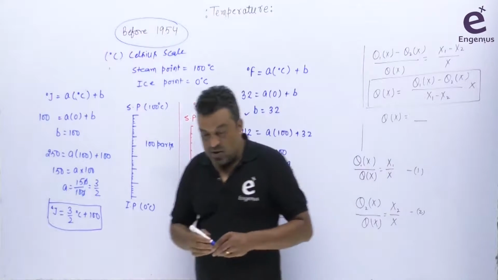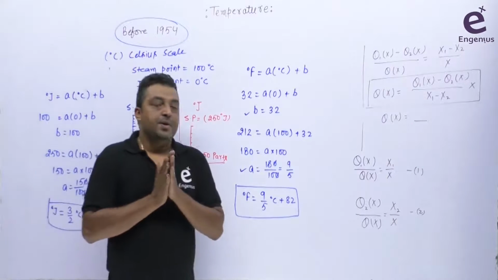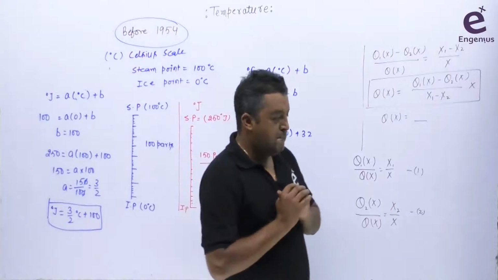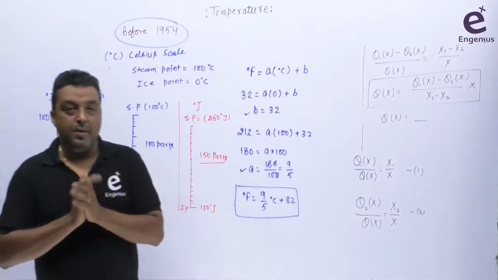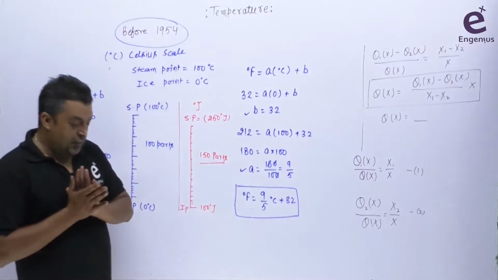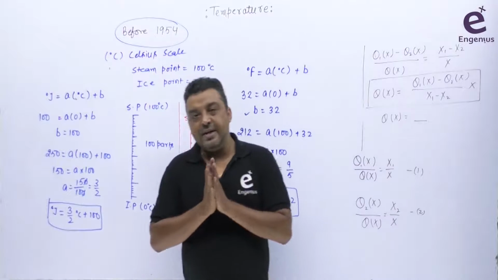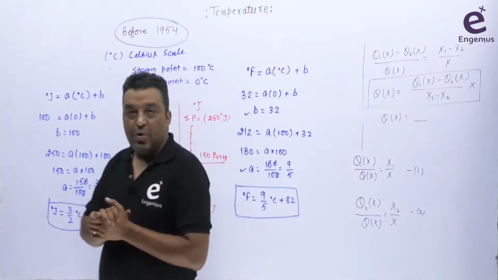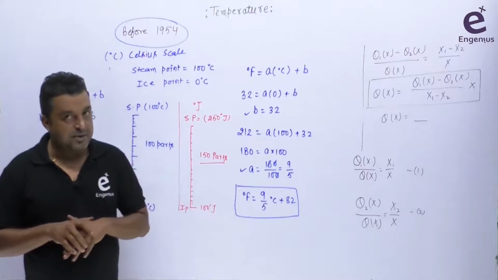Okay. अब problem क्या है? So the problem was that the steam point and ice point are basically quite fluctuating. Okay, बहुत ज़्यादा fluctuate करते हैं with pressure. Means if you change the pressure, obviously we know that 0 degree centigrade is the temperature for the ice when the pressure is 1 atmospheric pressure. And 100 degree centigrade is the boiling point for the water when the pressure is 1 atmospheric pressure.